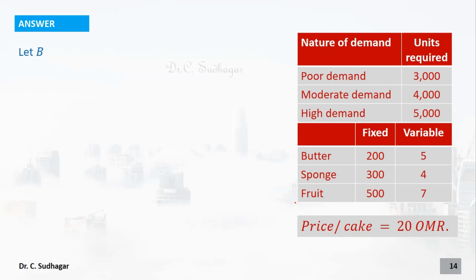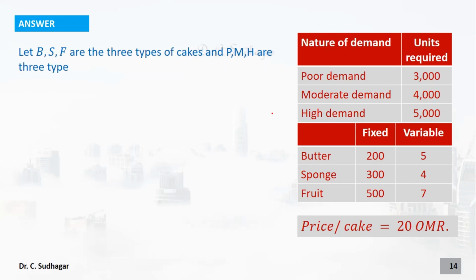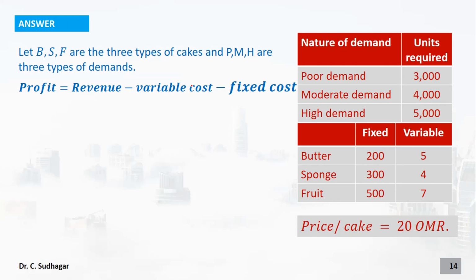Now let B be the butter cake, S the sponge cake, and F the fruit cake. So B, S, F are the three types of cakes, and P, M, H are the three types of demand, that is the poor demand, moderate demand, and high demand. For our convenience, let us use these letters. The profit will be given by revenue minus variable cost minus the fixed cost.